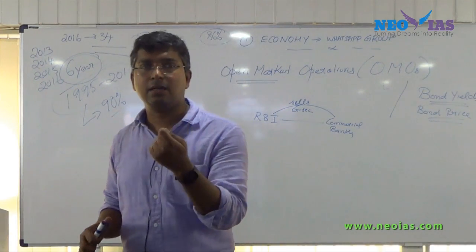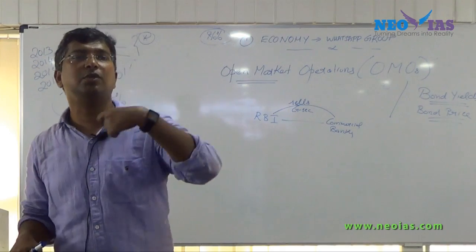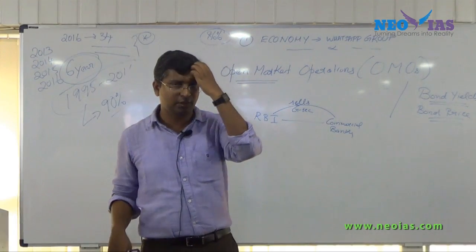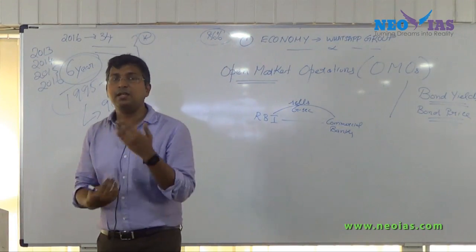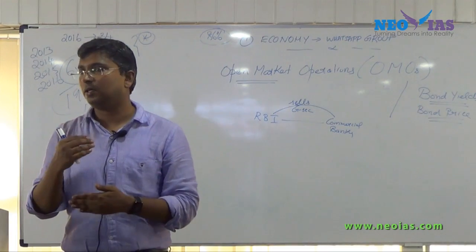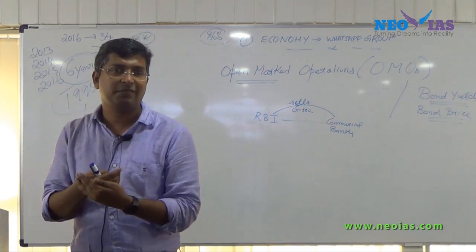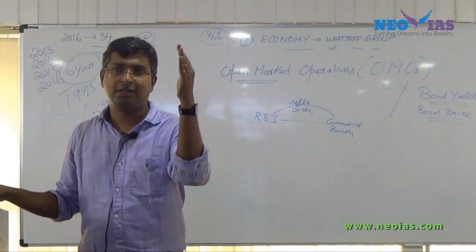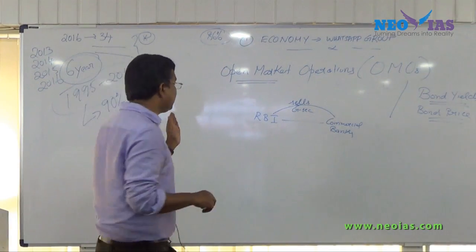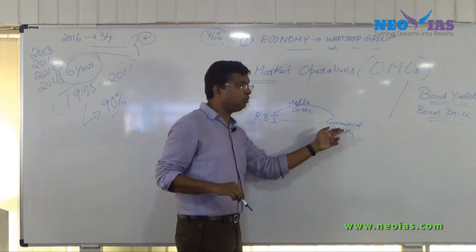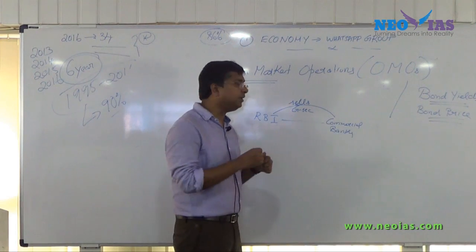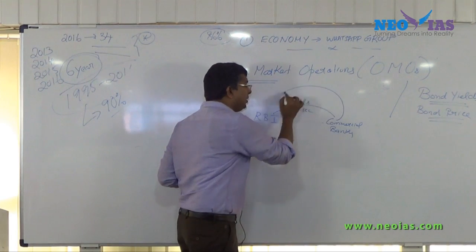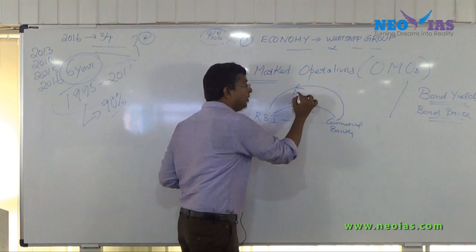RBI is selling government security to commercial banks. What will happen to liquidity? In return, what does the bank have to give? The bank has to give money. When RBI sells government security to a bank, in return the bank has to give money.